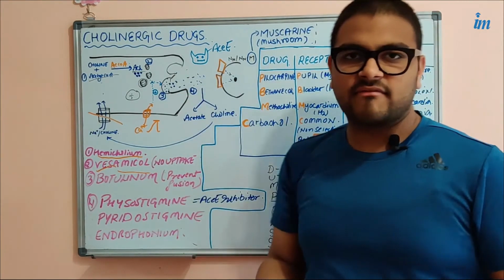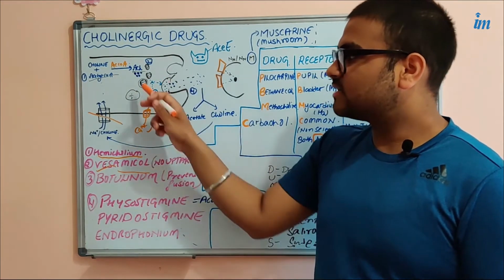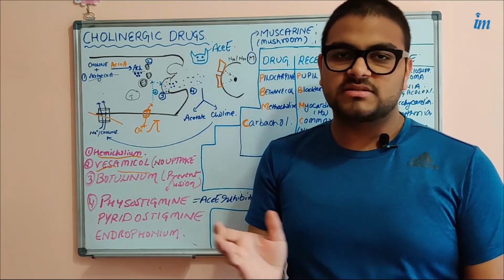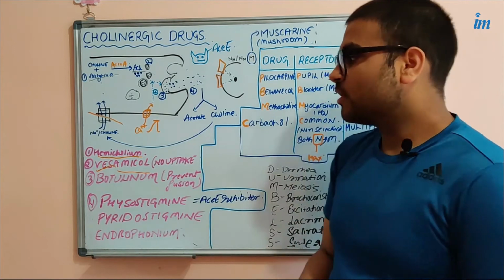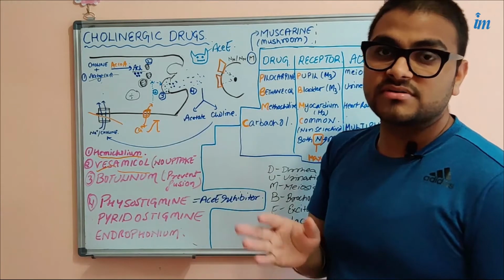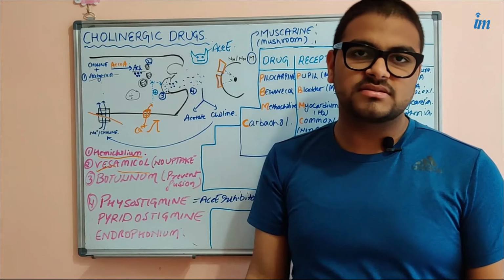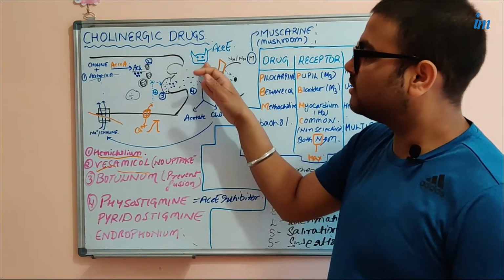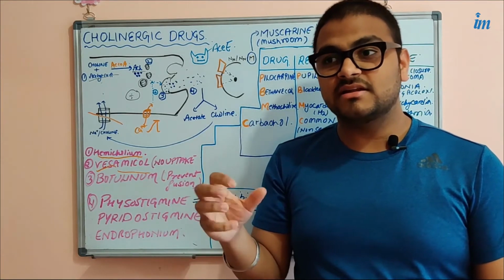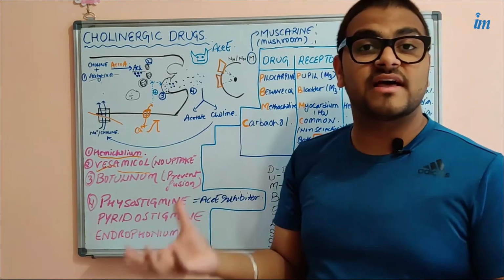Do we have any compound that can affect this third step, that is, fusion of the vesicle? Yes, the very famous botulinum toxin that is produced by Clostridium botulinum bacteria. This botulinum toxin can prevent this fusion. Again, it will result in no acetylcholine here, and that will further result in what? Paralysis. Why paralysis? Because acetylcholine won't be able to act on the skeletal muscles, and the skeletal muscle won't contract, and thus it will be paralyzed. That is called flaccid paralysis.